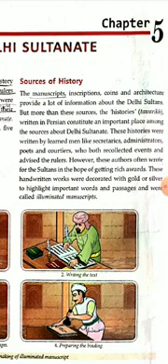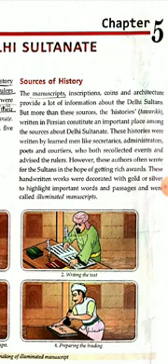Sources of history. The manuscripts, inscriptions, coins and architecture provide a lot of information about the Delhi Sultans. Manuscripts are books or documents which are written by hand, not printed.